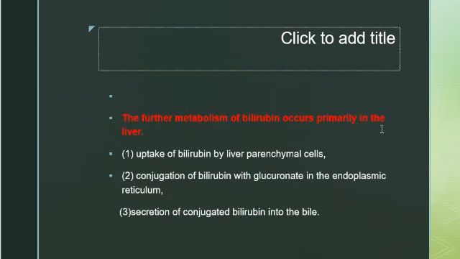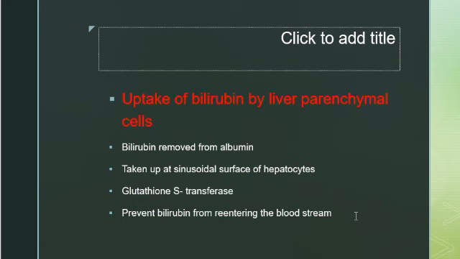Further metabolism of the bilirubin occurs primarily in the liver, and this process takes place in different steps: uptake of the bilirubin by liver parenchymal cells, conjugation of the bilirubin with glucuronate in the endoplasmic reticulum, and secretion of the conjugated bilirubin into the bile. In the first step, uptake of the bilirubin by the liver parenchymal cell, bilirubin is removed from the albumin and taken up by the sinusoidal surface of the hepatocytes.